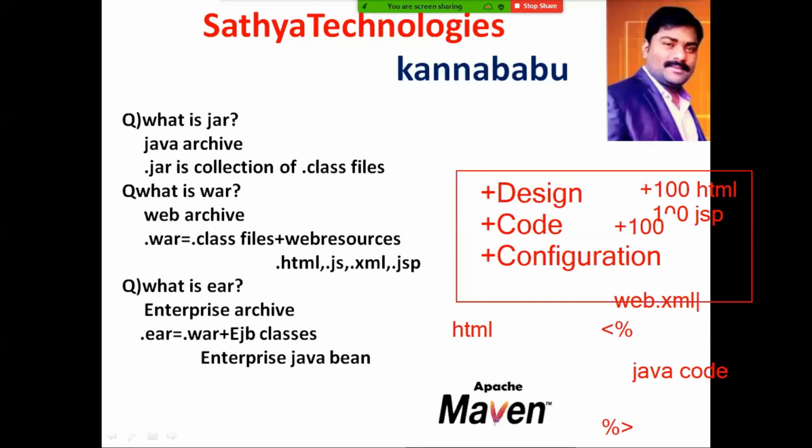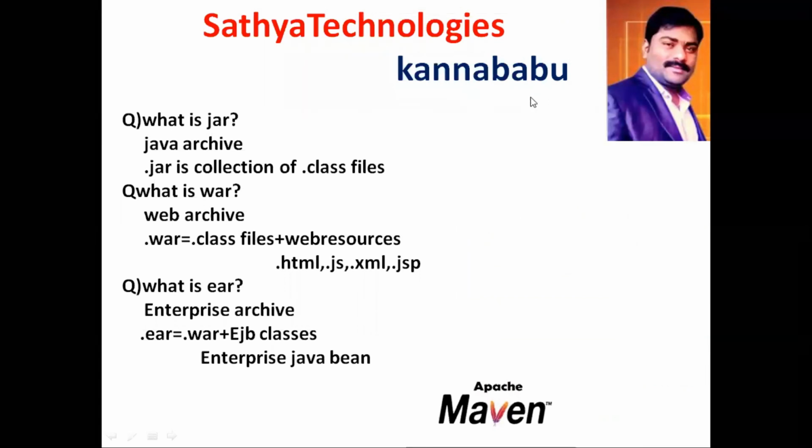Once we move the application to different environments, we have to build the application. Once we build the application, then your total Java files will convert into .class files. Build means first it will compile. Compile means checking the syntax errors and all the things, and then converting all the .java files into .class files. And all the HTML files and JSP files will remain as they are. These web resources and .class files combined